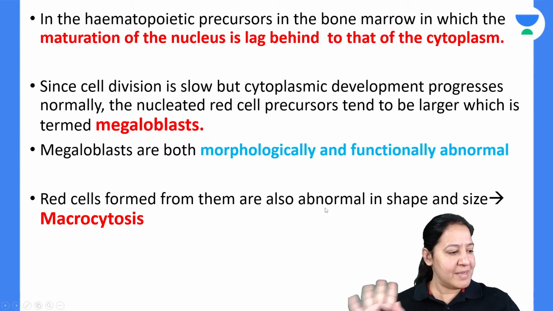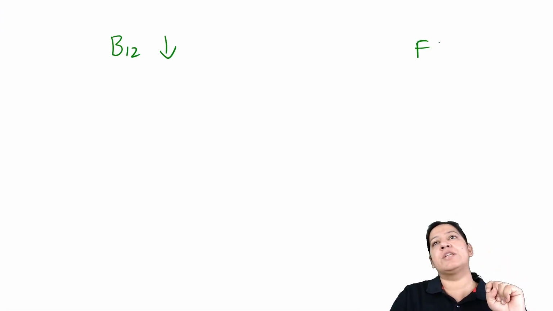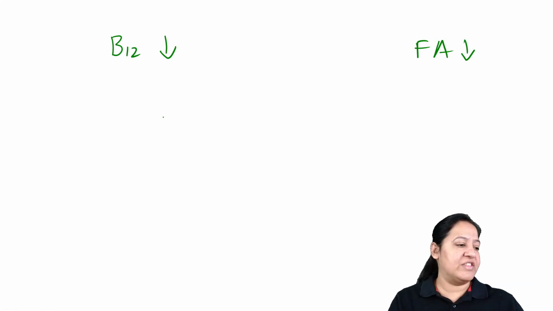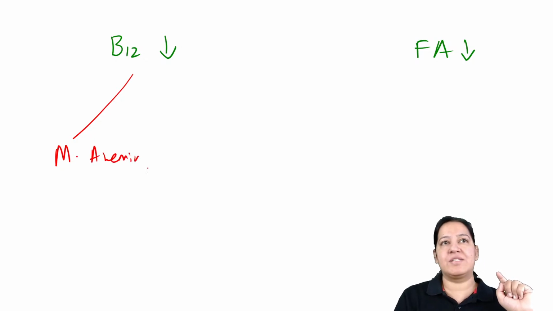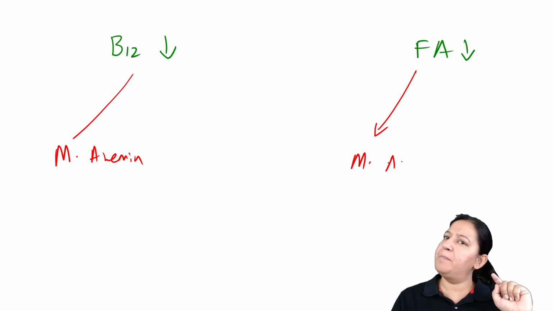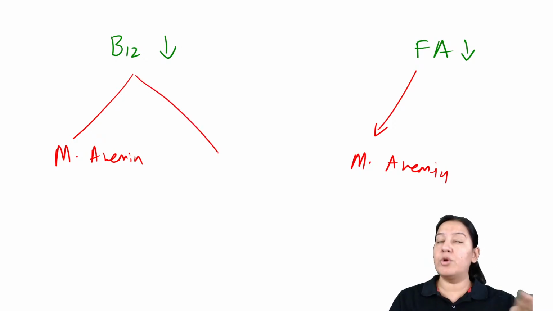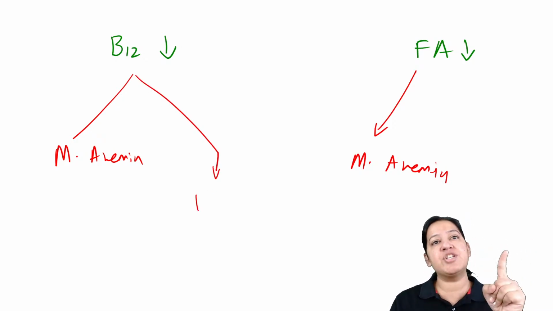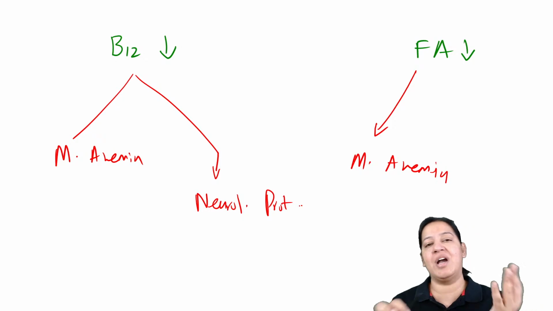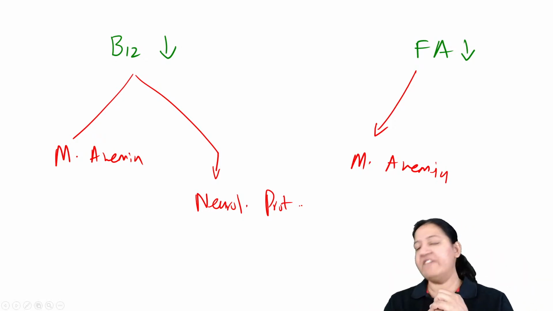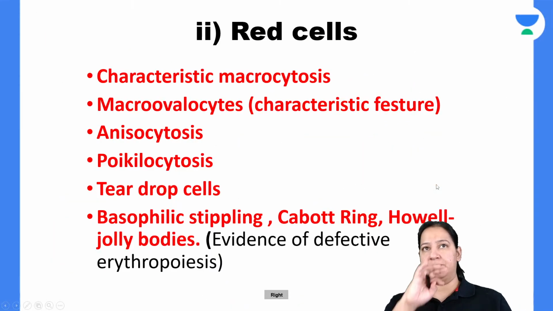Have you got it? So what is my summary? If one patient comes to you with vitamin B12 deficiency and another with folic acid deficiency, both of them will have megaloblastic anemia, because DNA synthesis cannot take place in both, as vitamin B12 and folic acid are both required for DNA. But vitamin B12 is also required for myelin sheath synthesis. So here the patient also presents with neurological problems, like paresthesia, tingling sensation, numbness. But folic acid deficiency results only in megaloblastic anemia, nothing else. Everyone give me a thumbs up.